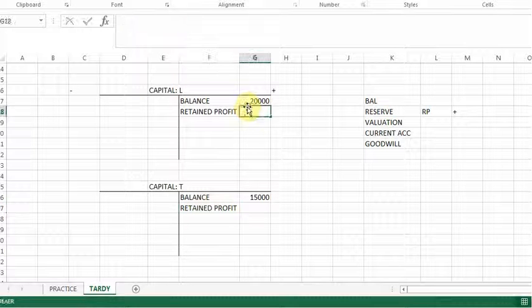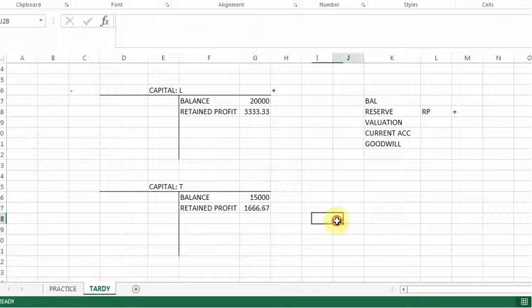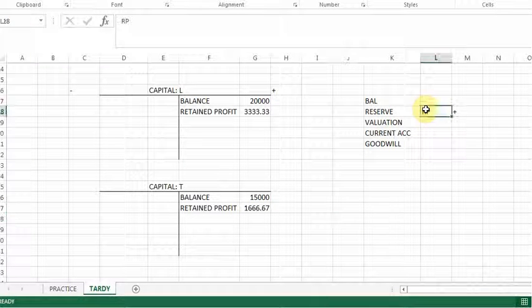I'm going to say it is 5,000. For Lateness, it's going to be 2 out of 3. For Tardy, it's going to be 5,000 times 1 out of 3. So there I've done my reserve.